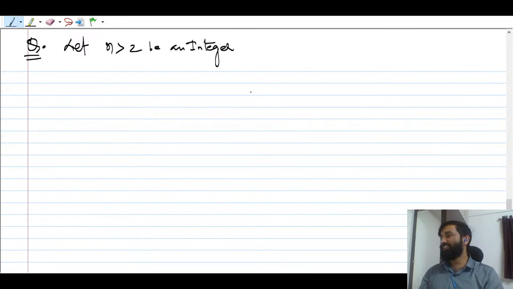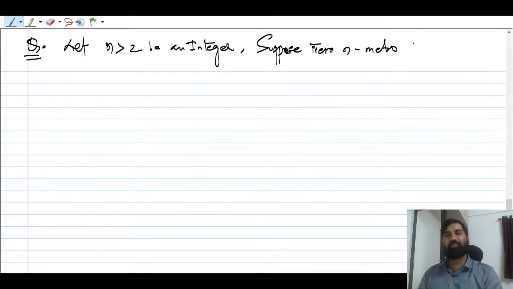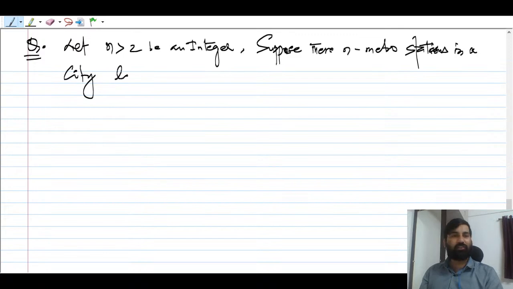So n is greater than 2, an integer. Suppose there are n metro stations in a city, located along a circular path.